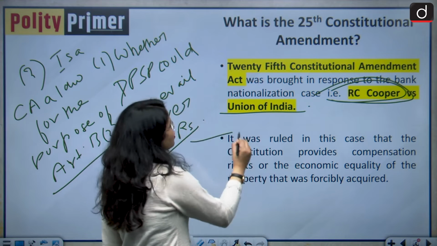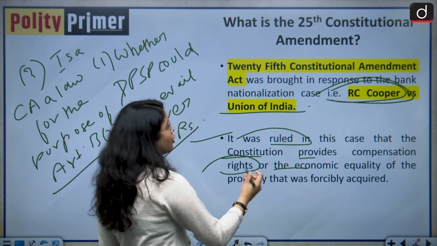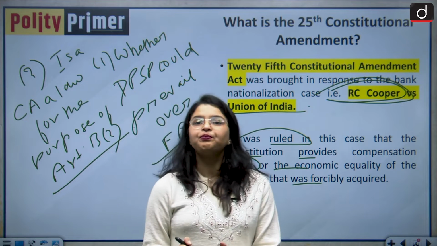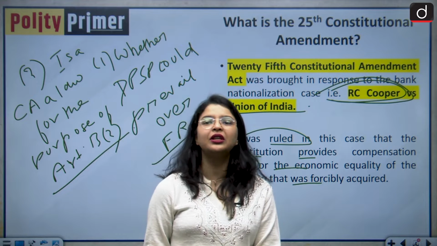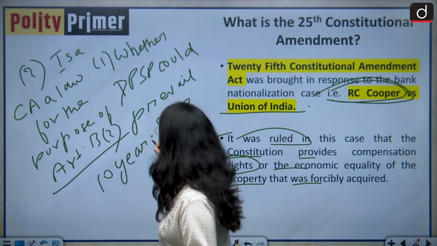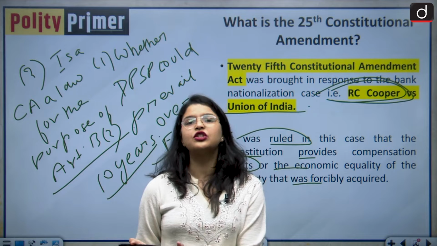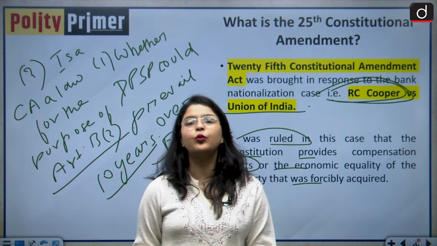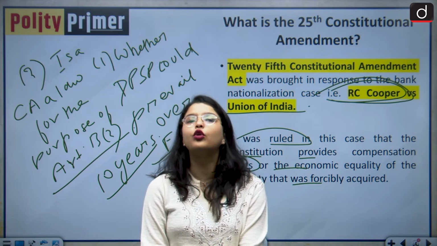It was ruled in this case that the Constitution provides compensation rights for the property that was forcibly acquired. Basically, there was an ordinance which stated that we are giving you compensation, and the compensation will be given after 10 years. The ordinance was enacted and it provided for a nominal compensatory amount, a reasonable compensation amount. But the Supreme Court in this case agreed with R.C. Cooper that yes, it actually has to be the market value of the property that the government was acquiring.